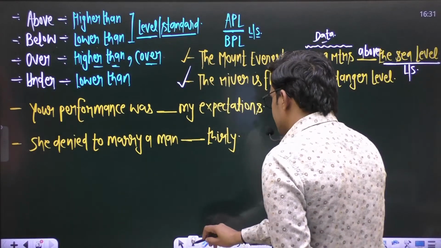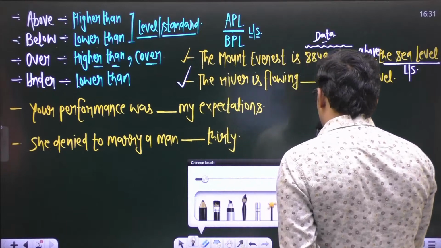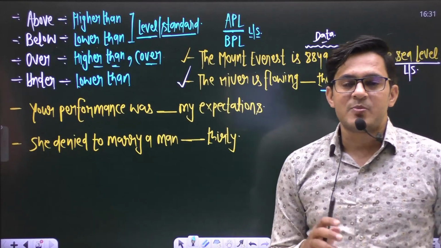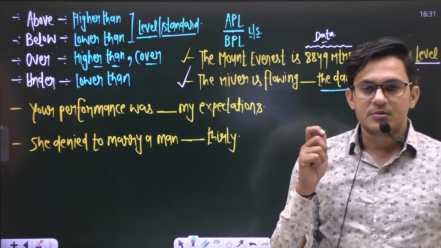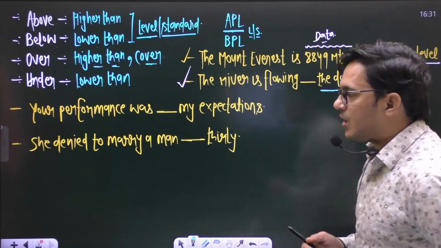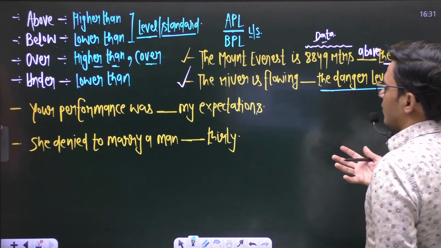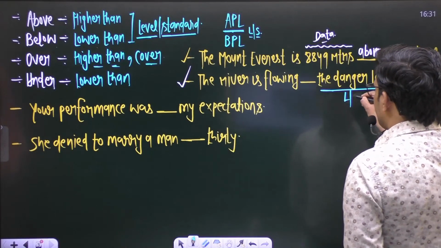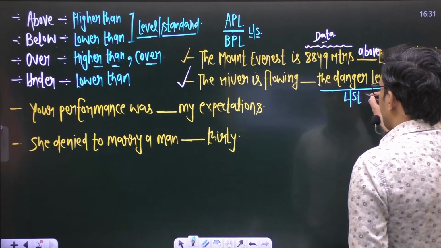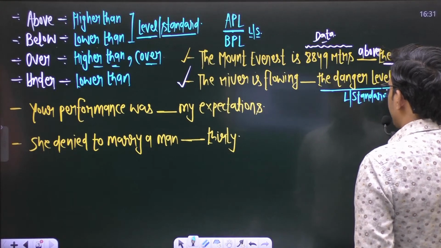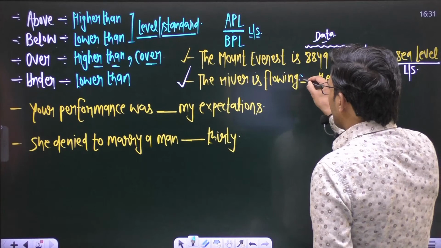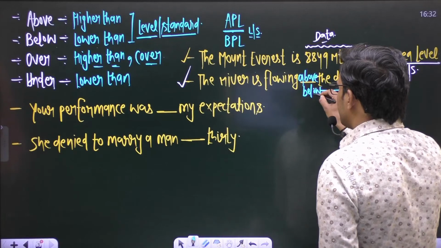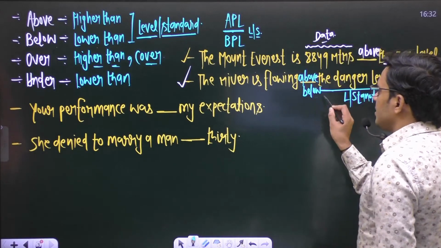And in the second sentence, the river is flowing blank the danger level. Again, this word danger level is always mentioned for rivers. It can be anything like 4 feet, 10 feet, or 15 feet, whatever. So this is the word which denotes a level or standard, and before such words we use the prepositions above or below. Either one of these two can be the answer.